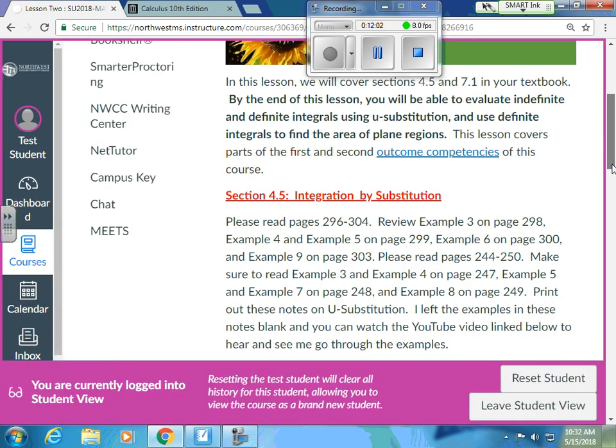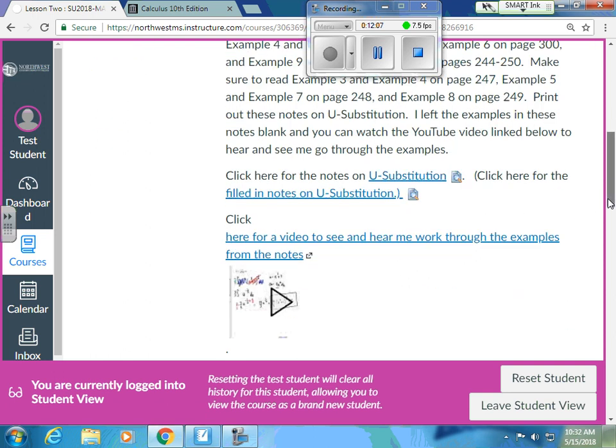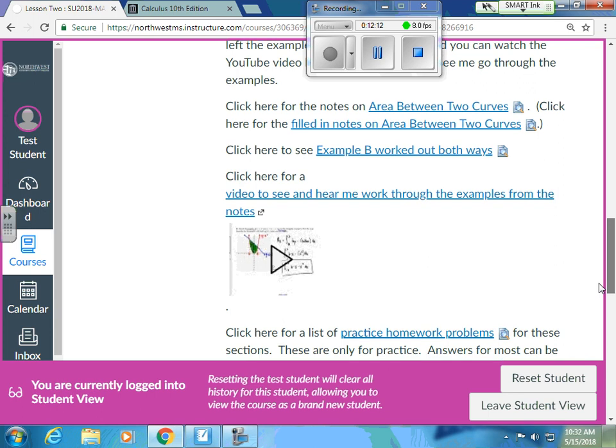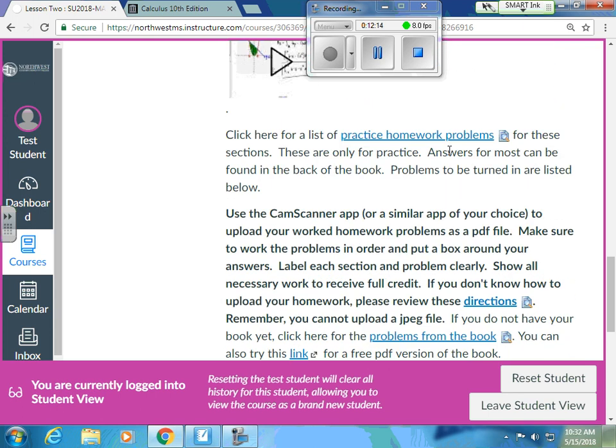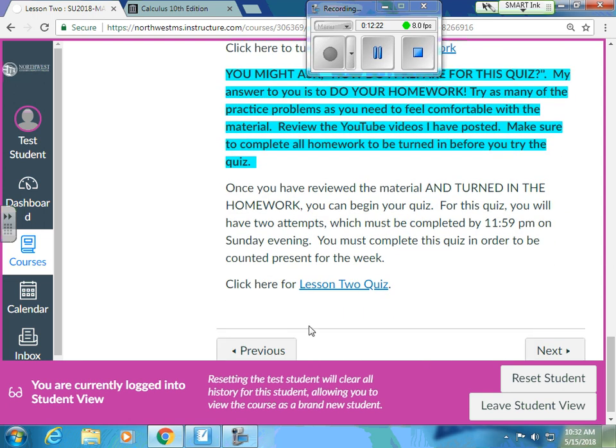It works the same way. It's got blank notes, then the video, then blank notes, and then the video, and then practice problems if you want more practice. Otherwise, here are the ones that you have to turn in as a PDF, and then take your quiz. It all works the exact same way each week. It all looks very similar, but that's what you'll do.